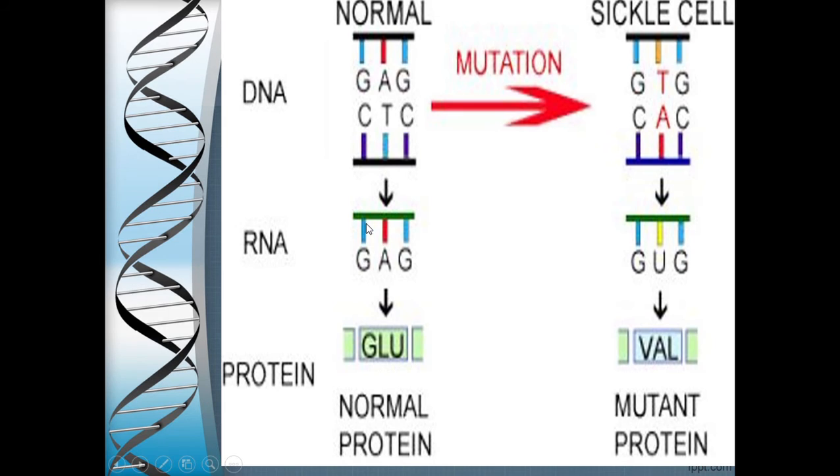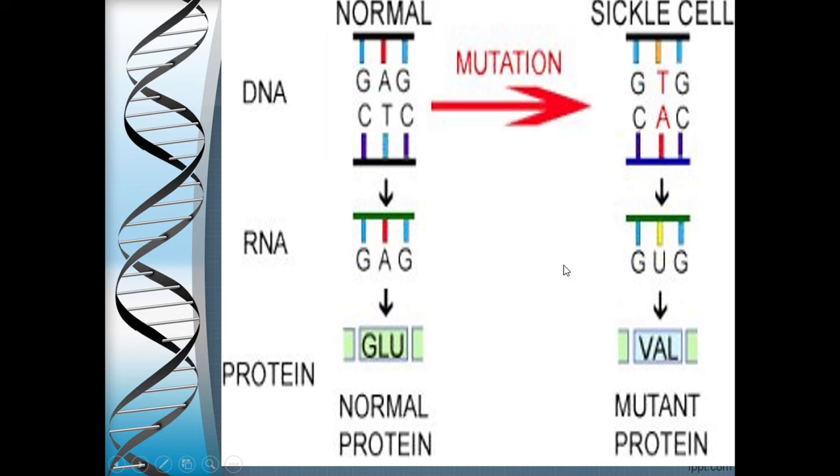Now let us look into the details of this particular disease. Actually, the normal DNA will be like this. You know that DNA is a double helix. Two strands are there which are complementary. So GAGCTC. In the sixth place, adenine and thymine are there like this. But there is a mutation where adenine is becoming thymine and thymine is becoming adenine here. So this particular CTC is transcribed onto mRNA as GAG, and it should result in this particular amino acid Glu, that is glutamic acid.